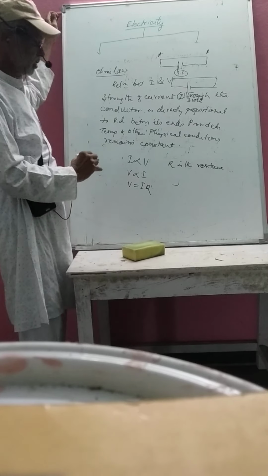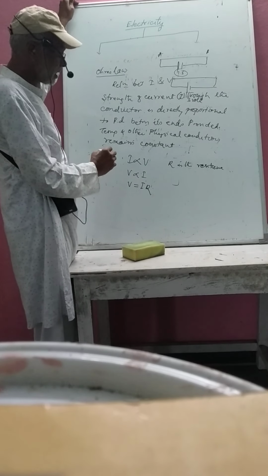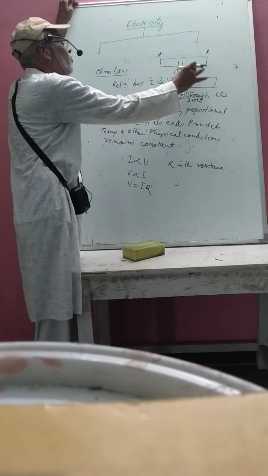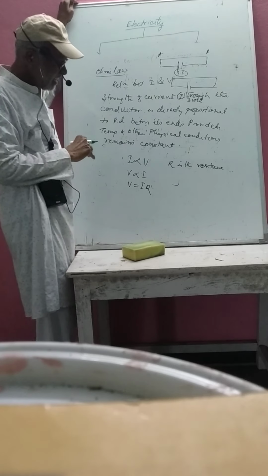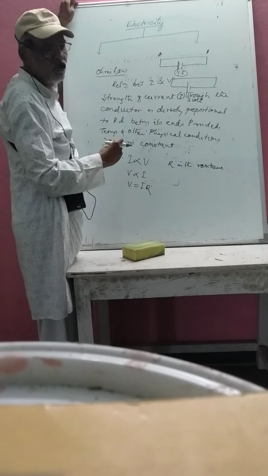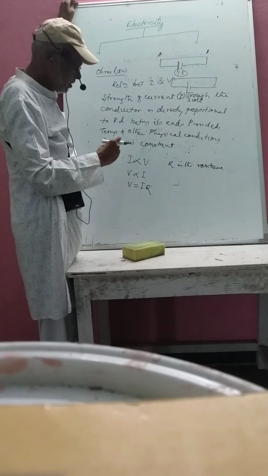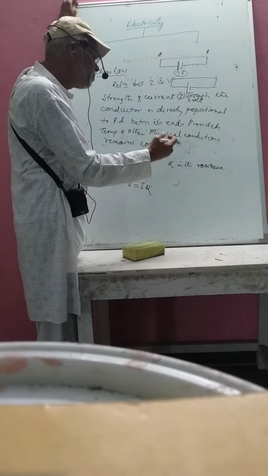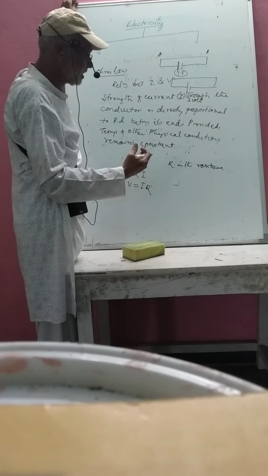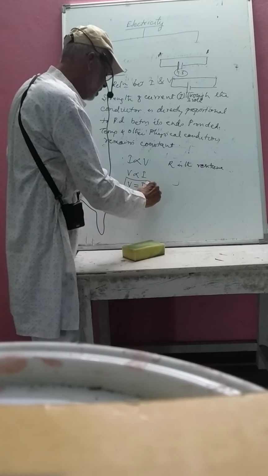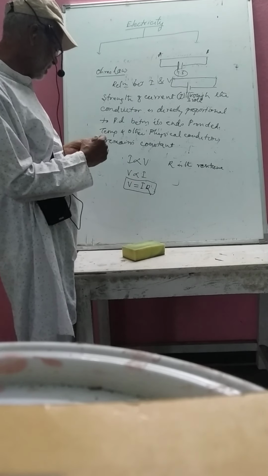So what is resistance? Electrical resistance of a conductor is the opposition offered by the conductor to the flow of electric charges. R depends on the nature of the material. Some materials easily allow charges to pass through, some allow them slowly. So electrical resistance depends on the nature of the material as well as the dimensions of the material. This is the mathematical expression of Ohm's law. We can't call it a fundamental law.